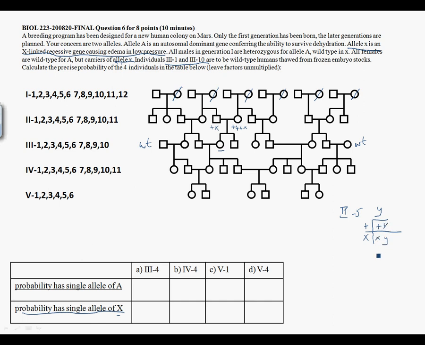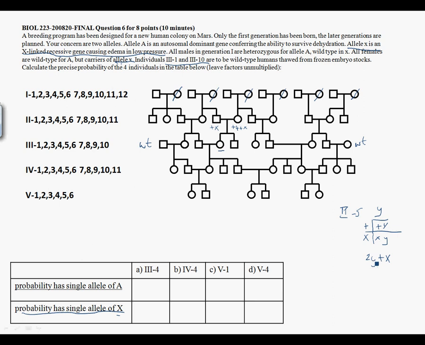All we care about is what kind of gametes he can produce, and he can produce with equal likelihood two Y, one wild type X, and one mutant X.